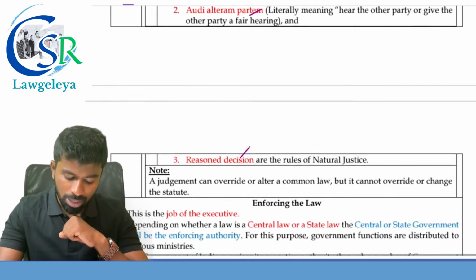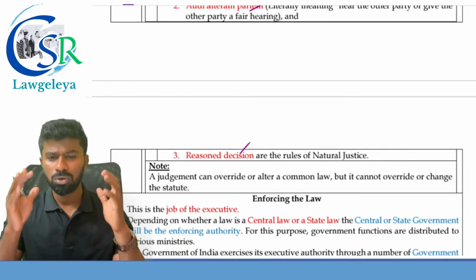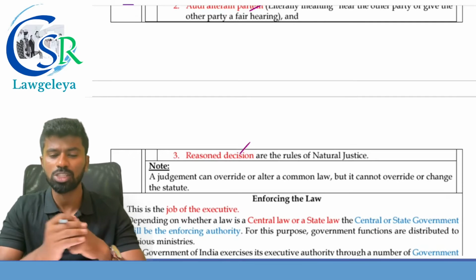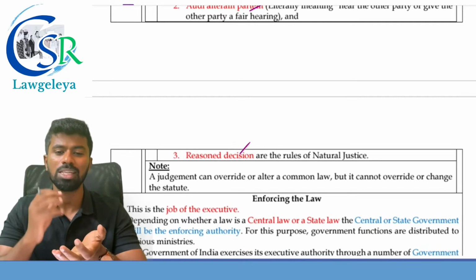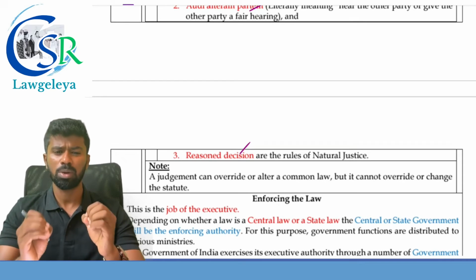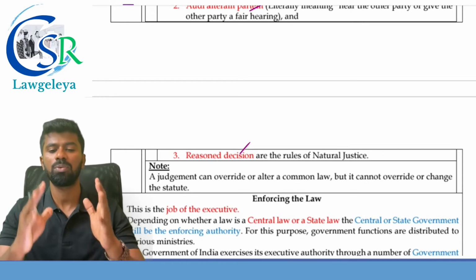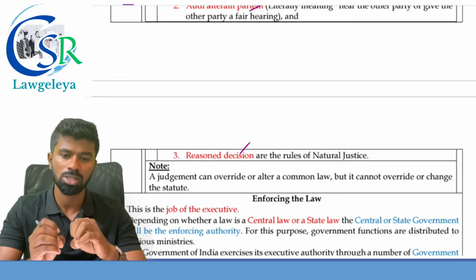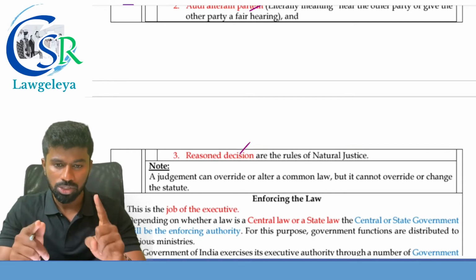The next one is what? Reasoned decisions. Can the court decide the case arbitrarily? No, it has to be based on what? Based on reasons, well-founded reasons. When a court gives a judgment, it has to state the reasons for deciding the case in a particular manner. So reasoned decisions are the rules of what justice? Natural justice.